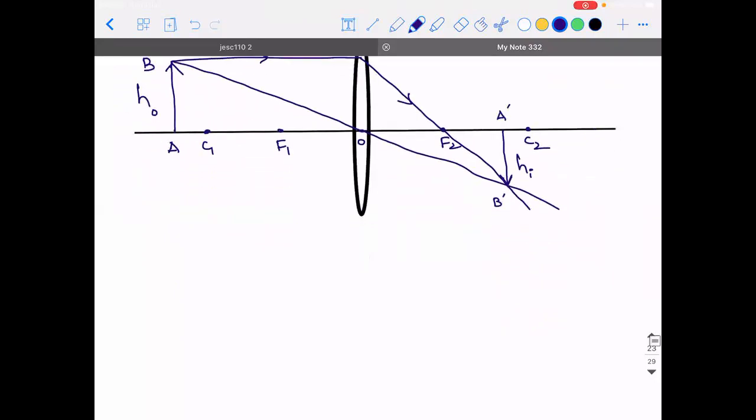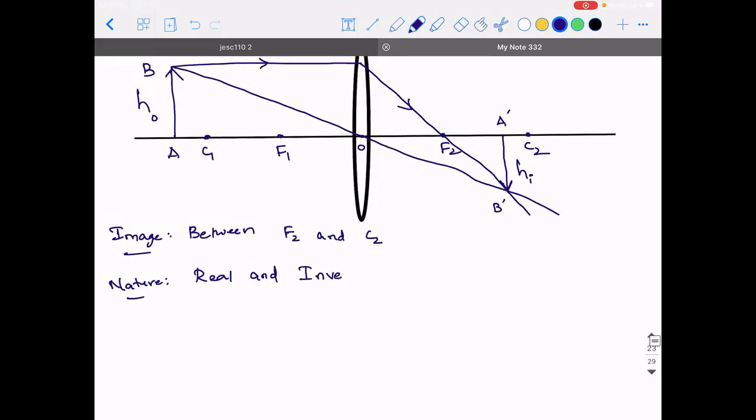Now you tell me the image location. Between F2 and C2. Nature: real, and real images are always inverted.